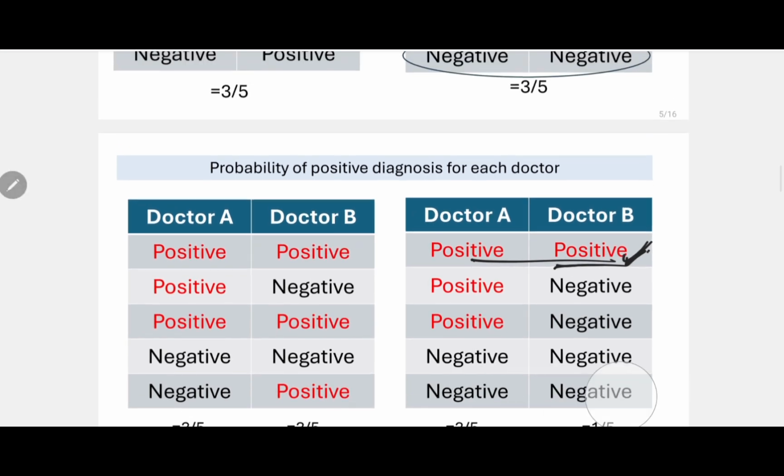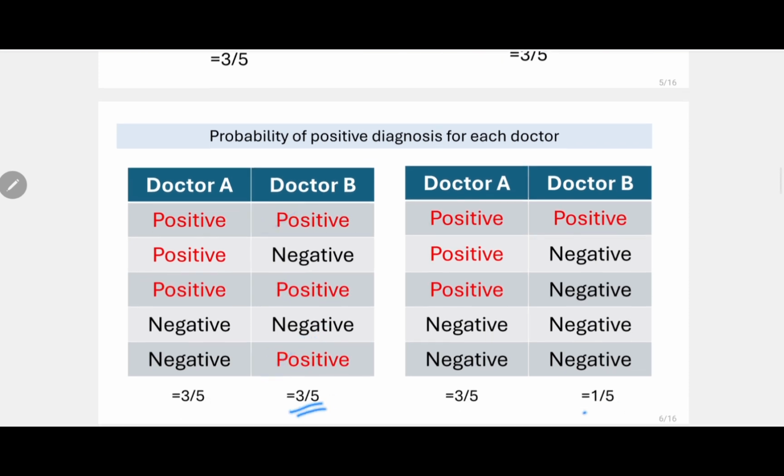So the probability of diagnosis for each doctor. If you see, Dr. A is diagnosing positive 3 out of 5 times on both Monday and Tuesday. But Dr. B is diagnosing positive 3 out of 5 times on Monday, but only 1 out of 5 times on Tuesday. But again, the level of agreement is the same on both Monday and Tuesday. She is a little bit more cautious on Tuesday, but still the level of agreement is the same.